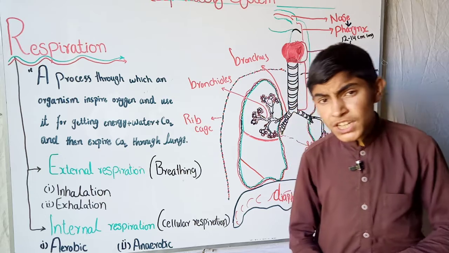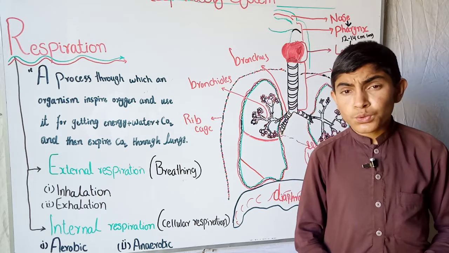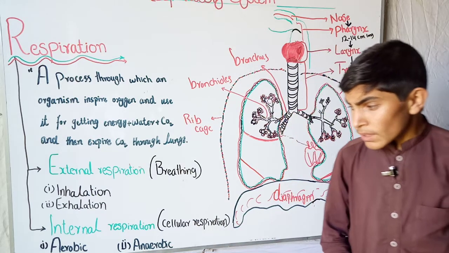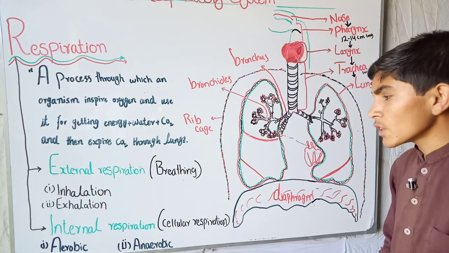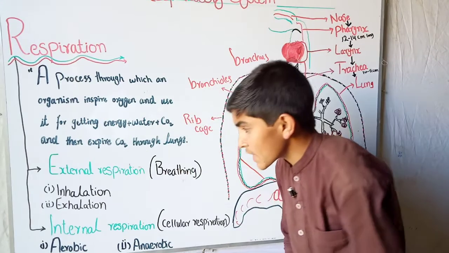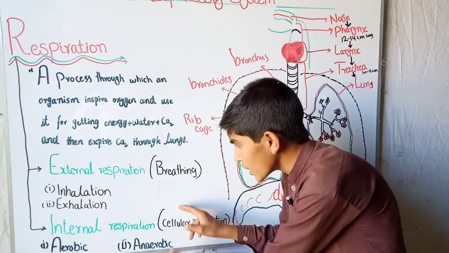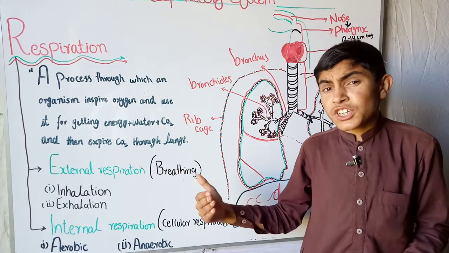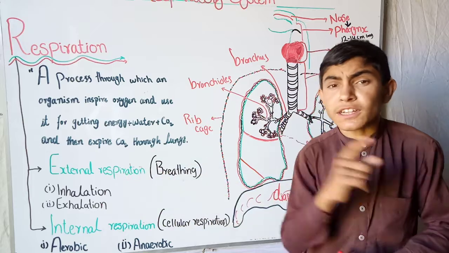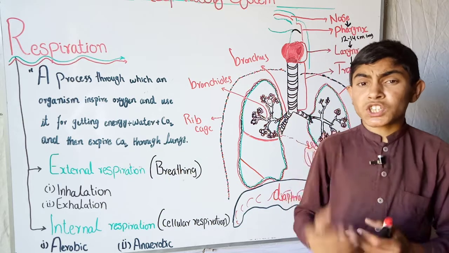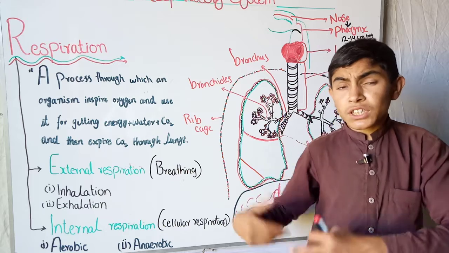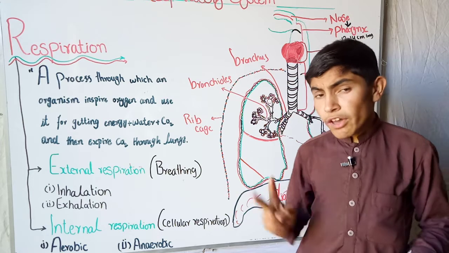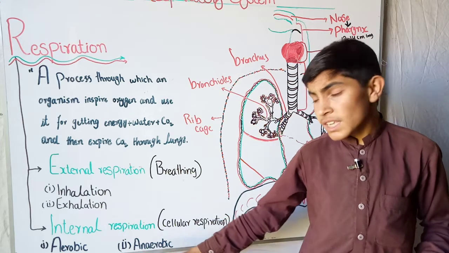Okay, internal respiration, as cellular respiration, can be categorized into two types. One is aerobic and the second is anaerobic. These two respirations occur due to the external respiration, when we inhale O2. So this is done through the inhalation of the external respiration, or breathing. This oxygen is then carried by the blood vessels to our cells. So in the cells two types of respiration occur: one is aerobic, the second is anaerobic.